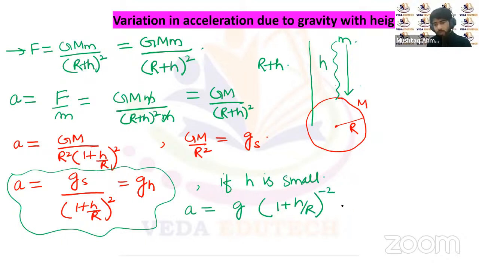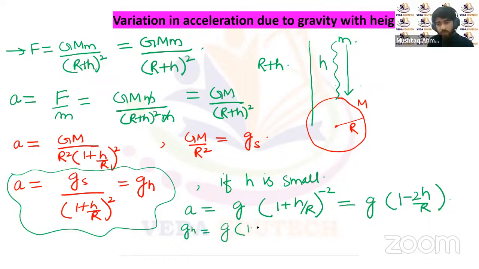We do the binomial approximation, so it will be g multiplied by (1 minus 2h upon R). So this is the approximate value at smaller heights: gh equals g multiplied by (1 minus 2h upon R).